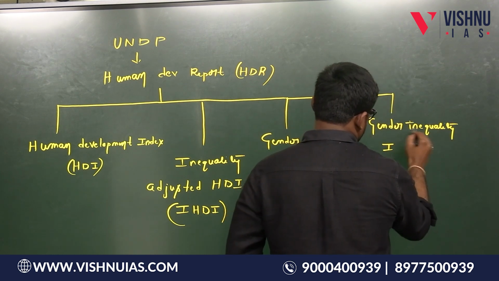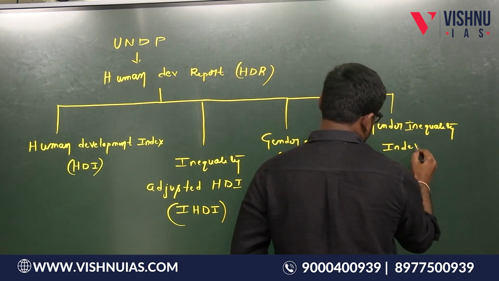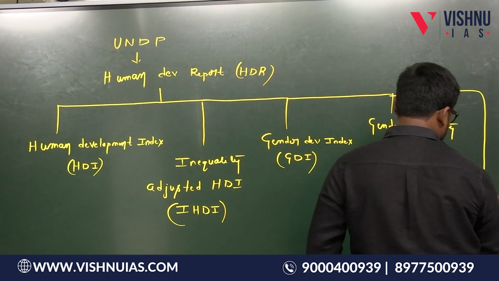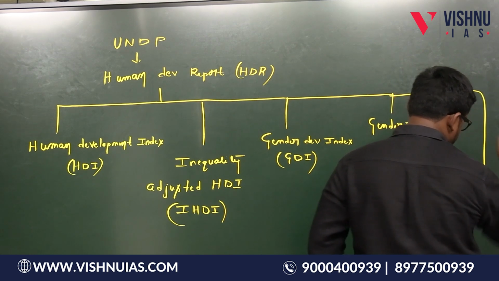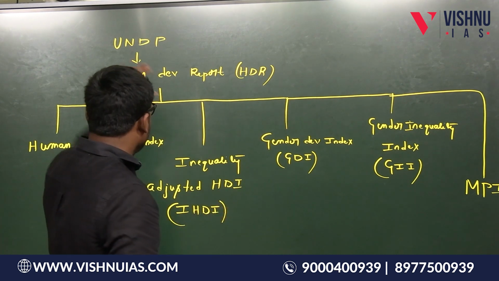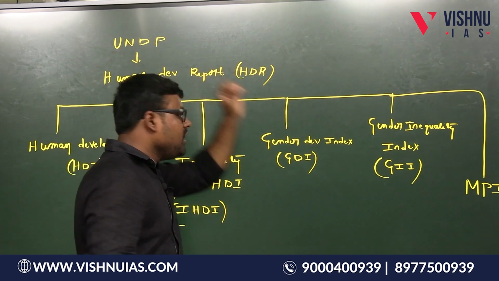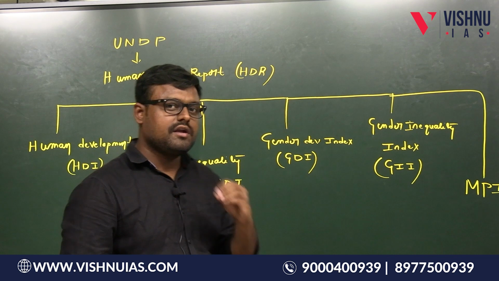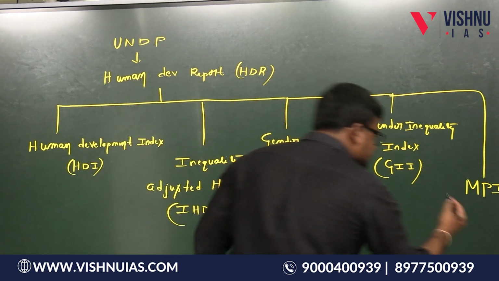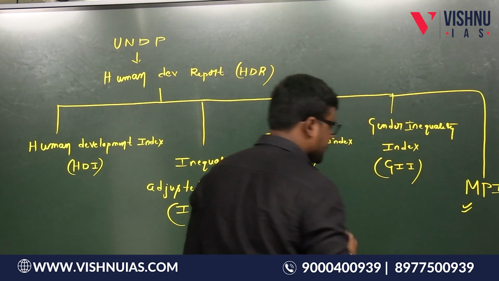And another one is the Multi-dimensional Poverty Index. So these are the 5 indices UNDP publishes in the Human Development Report. Very, very important for the exam. We will discuss this Multi-dimensional Poverty Index.